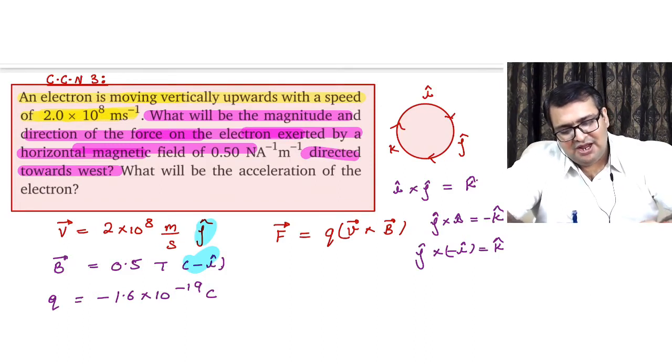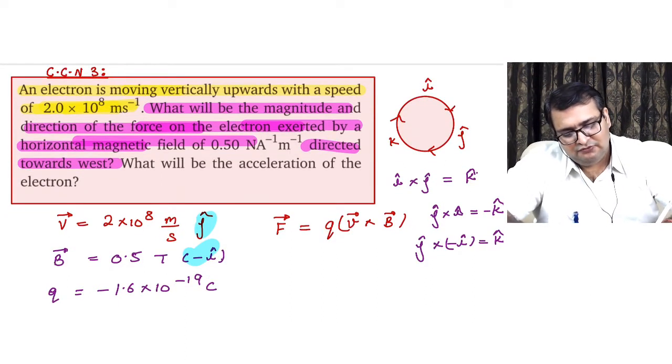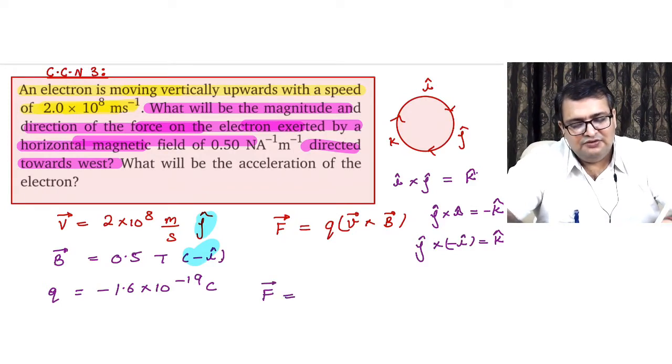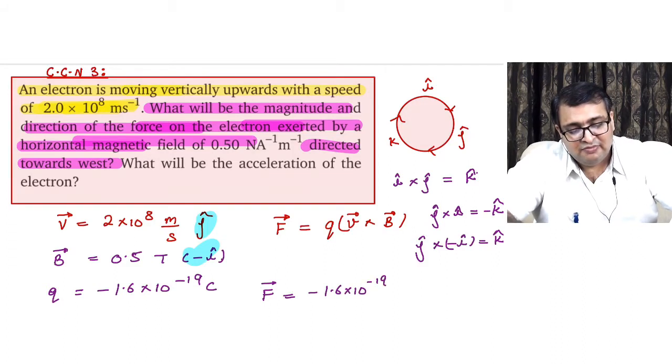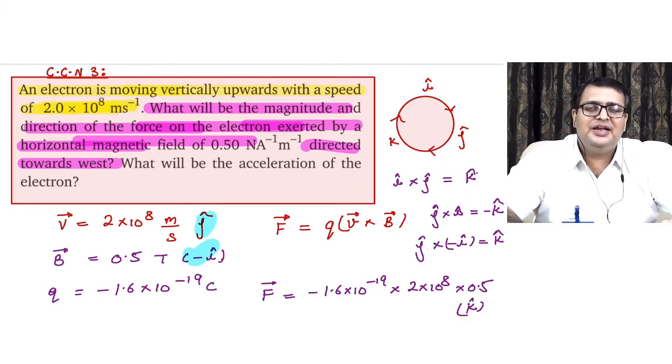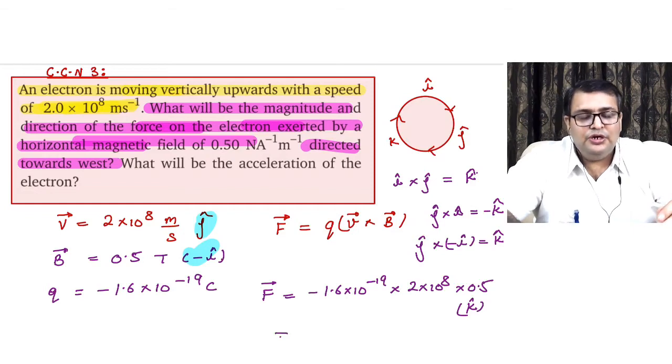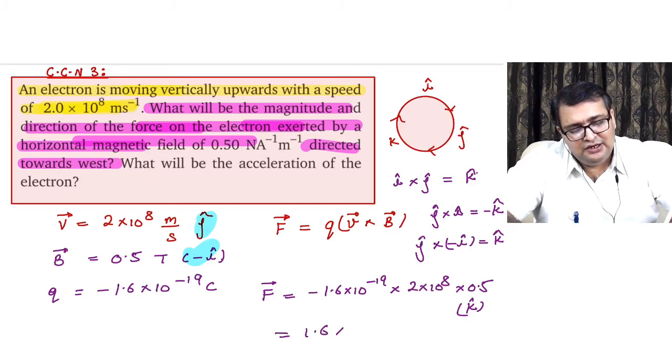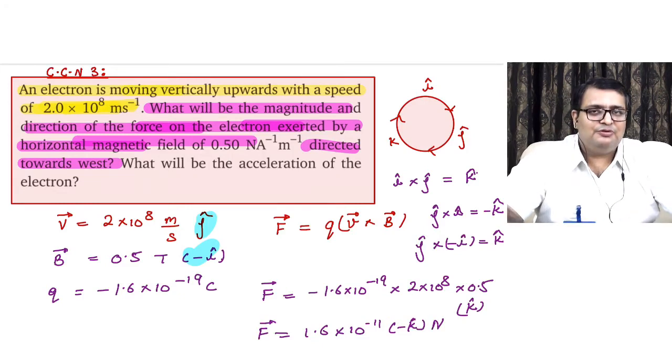Now let's calculate the magnitude of force. So magnitude of force comes out to be, kiddos, we have a negative sign also, 1.6 into 10 power minus 19. V vector is given 2 into 10 power 8, into 0.5, and the direction came out to be k cap, and we have a negative sign in front. So now 2 into 0.5 is 1, 1 into 1.6 is 1.6 into 10 power minus 11 with minus k cap. SI unit, this is what is force vector.